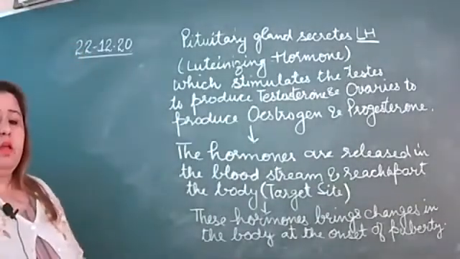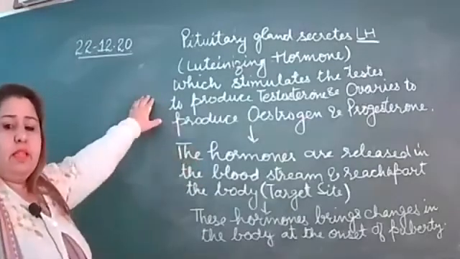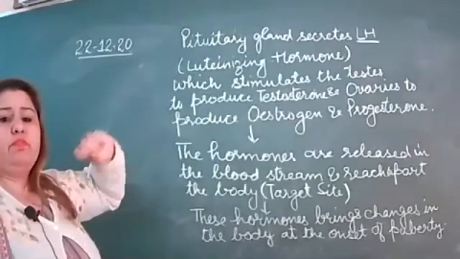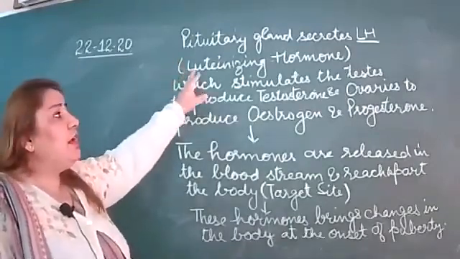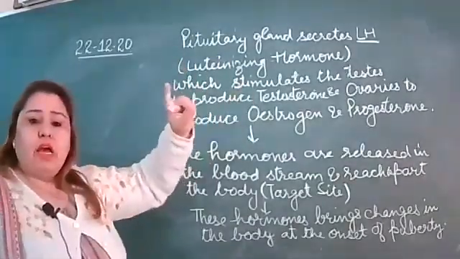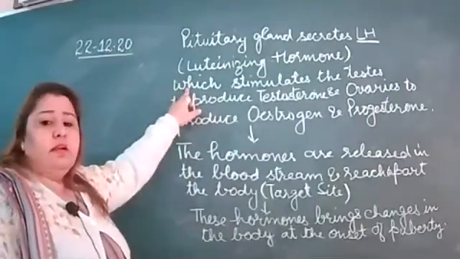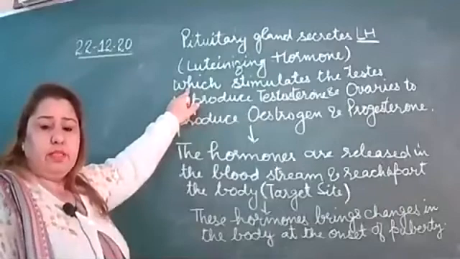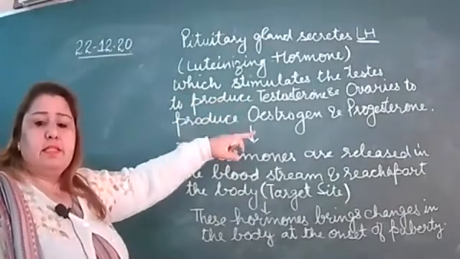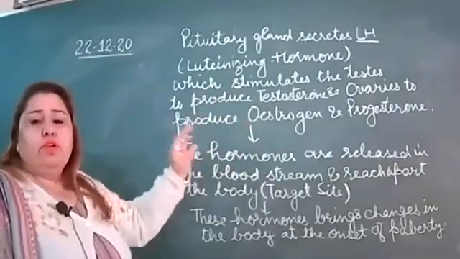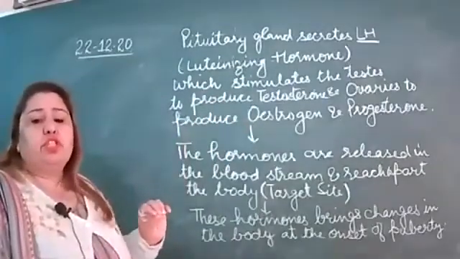Is it clear, beta? What is the role of the pituitary gland? All the hormones are under the control of the pituitary gland. The pituitary gland secretes one of the hormones, that is luteinizing hormone, that is LH. What is the function of that luteinizing hormone? That stimulates the testes to produce testosterone and ovaries to produce estrogen and progesterone.